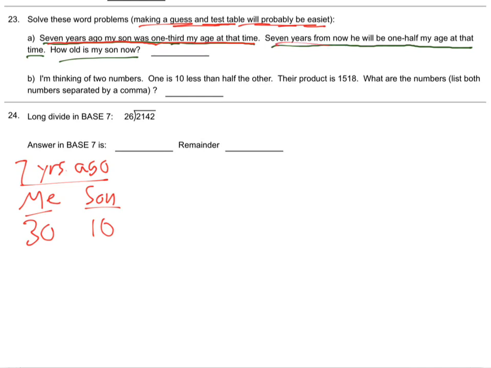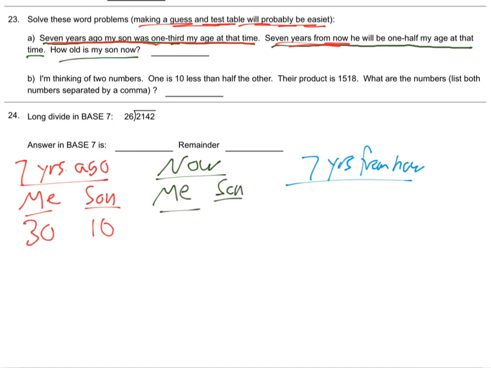Okay. Seven years from now. Now that's kind of a hard jump. Let me do now, and then I'll do over here. Seven years from now, and again we're going to have me and my son.